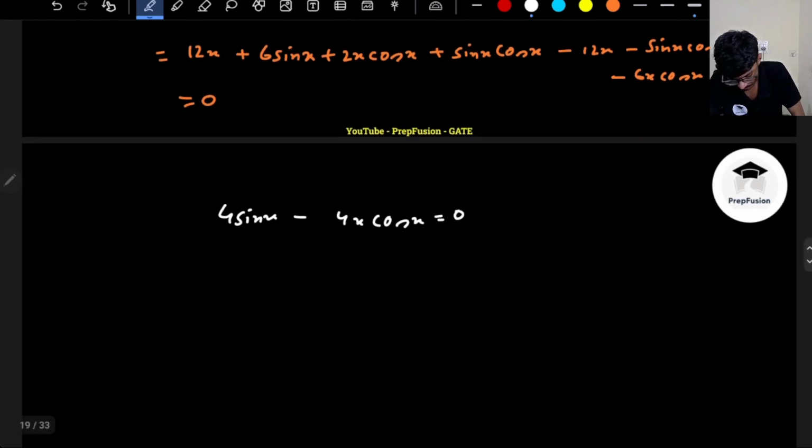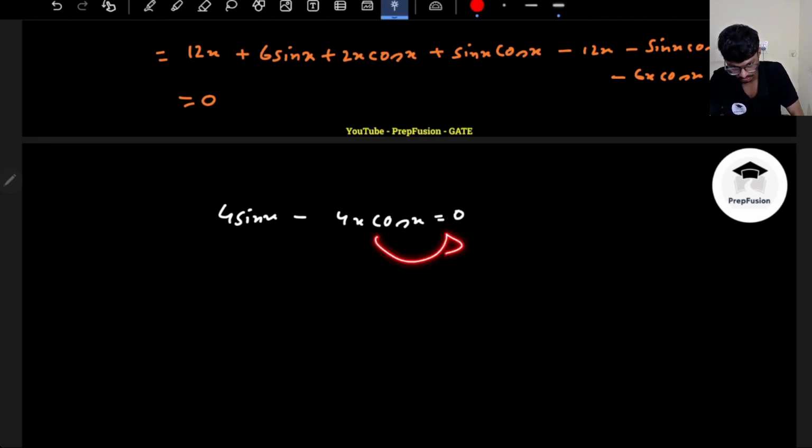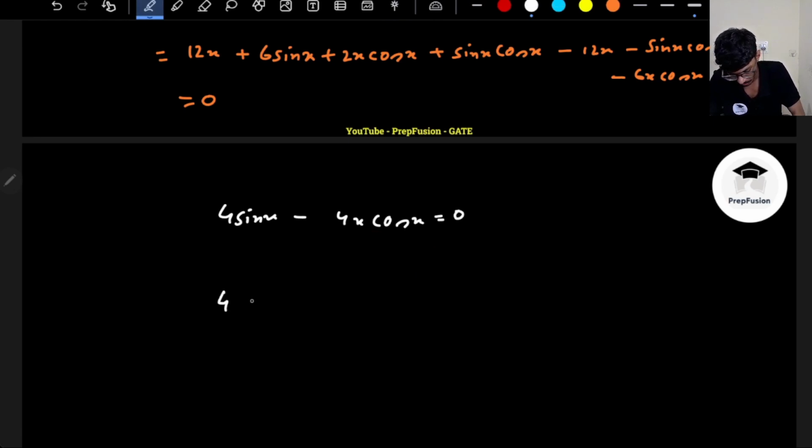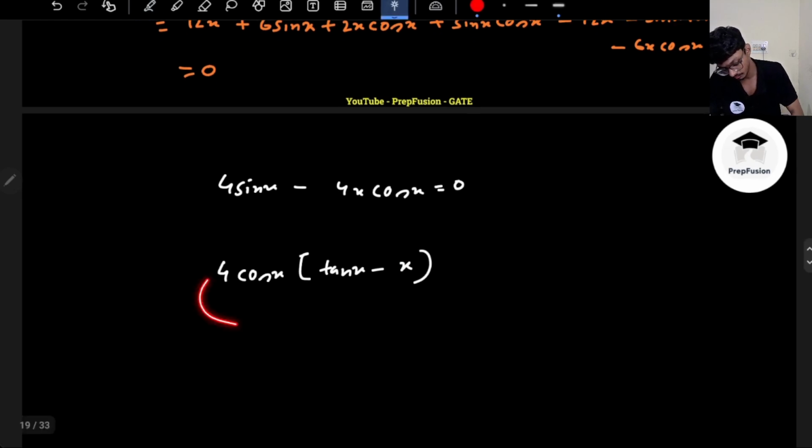So one thing I can do is take something common. You directly don't shift this to the right hand side. Don't do that. Very interesting, don't do that. What you will do is take common 4 cos x. If you take common 4 cos x, this will be tan x minus x. Why don't you do this?